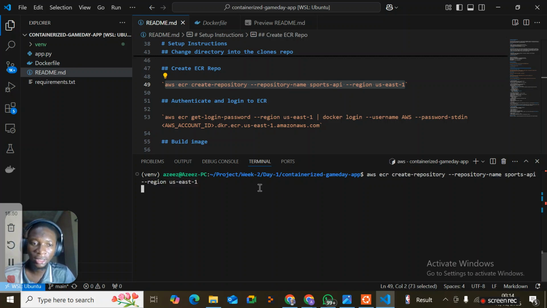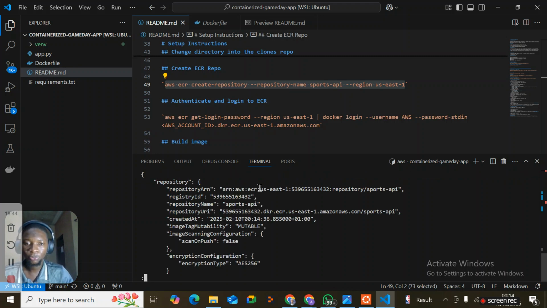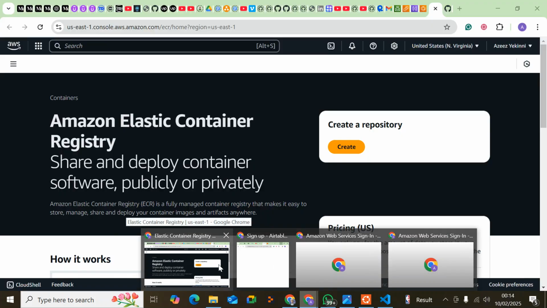It's going to create a repository for us, which we will confirm in our AWS dashboard. We have the repository ARN and the repository name, sports-api. Let's confirm that in a jiffy.